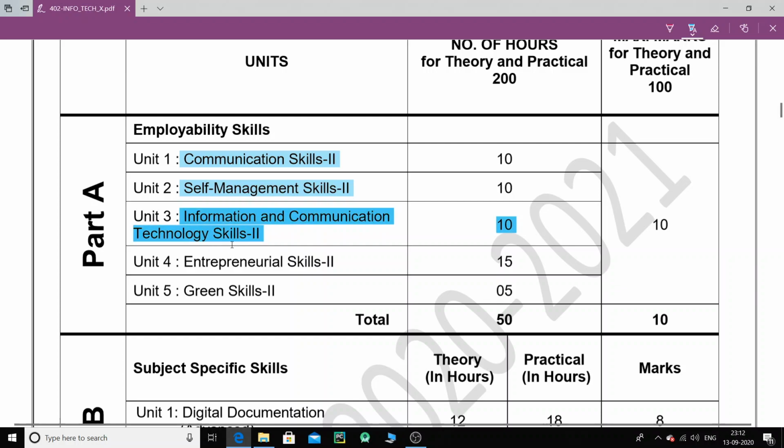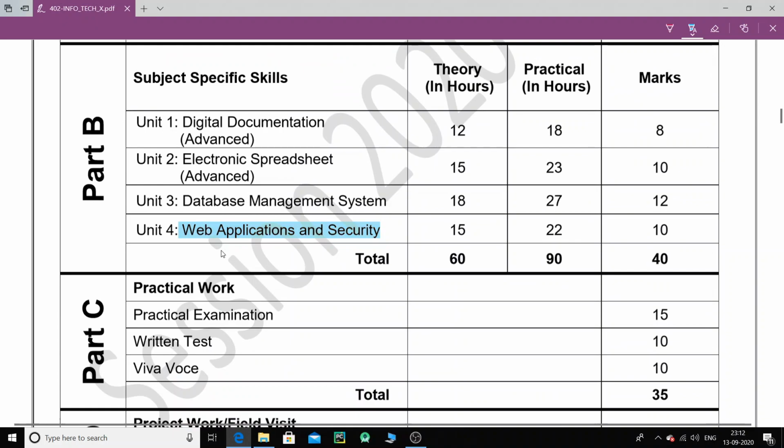Anyway, if you feel something is difficult, we will go through this chapter as well. I was actually talking about web applications and security, a chapter that we have done, children. It covers different types of networks and security issues, then the blogs that I talked about, how to create a blog. Everything is there in this chapter, which belongs to part B.